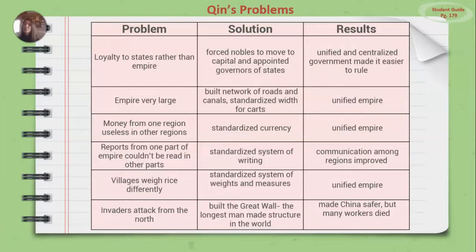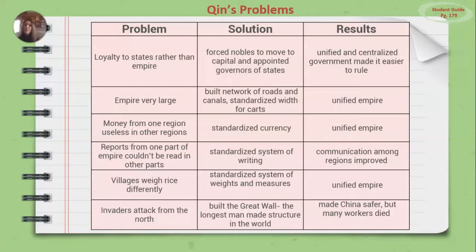A problem, reports from one part of the empire couldn't be read in other parts. And so a standardized system of writing was developed. Again, do you notice a pattern here? This standardized system to kind of bring everything together. And so the results of that were communication among regions improved. Villages weighed rice differently. And so again, this word standardized, a standardized system of weights and measures was developed. And again, that unified the empire.